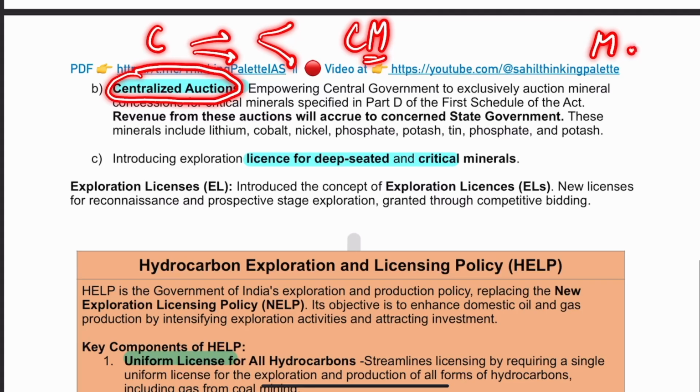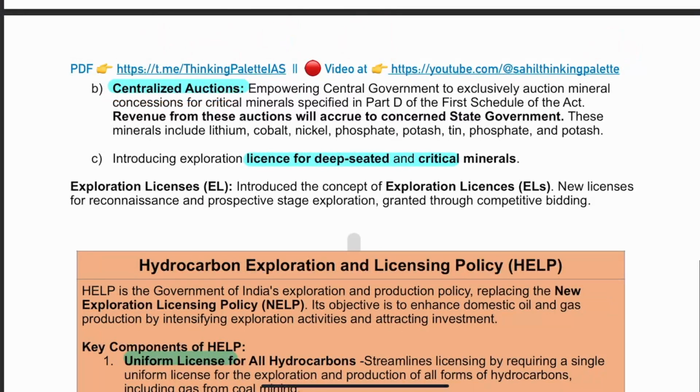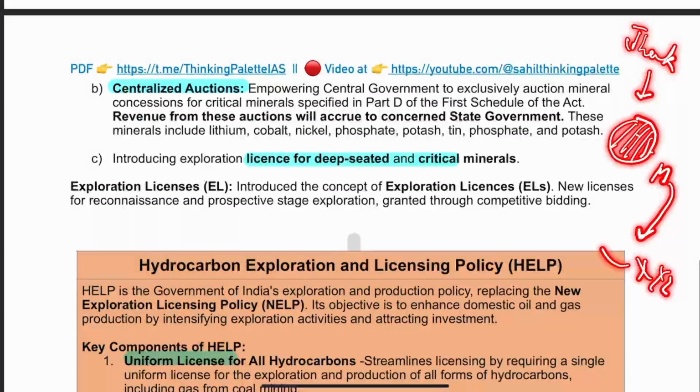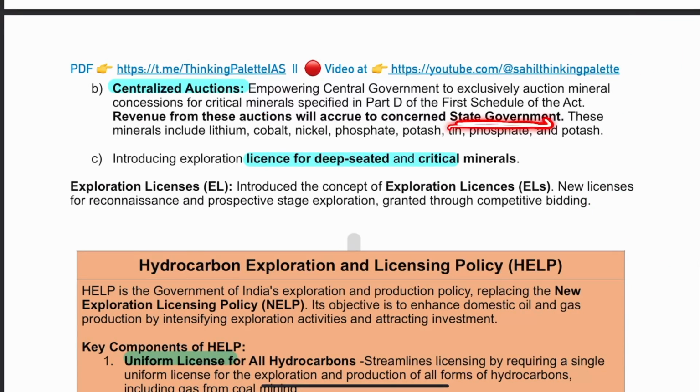Money that will be generated, that particular money will go to the state government. So let's say there is a state of Jharkhand, and in that Jharkhand there is some mine, let's say there is some kind of a block where mineral is found. That block is given to XYZ corporate. Now the money in royalty that this XYZ corporate will give, it will go to the state government, fine, not the central government.